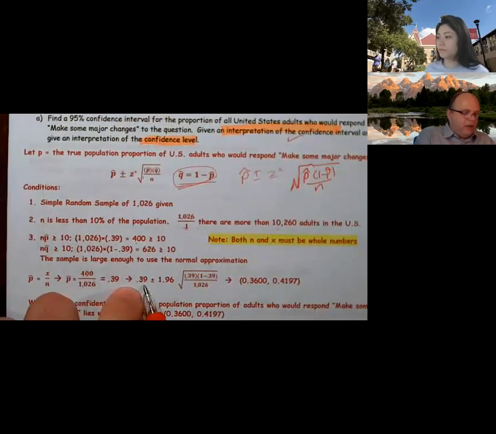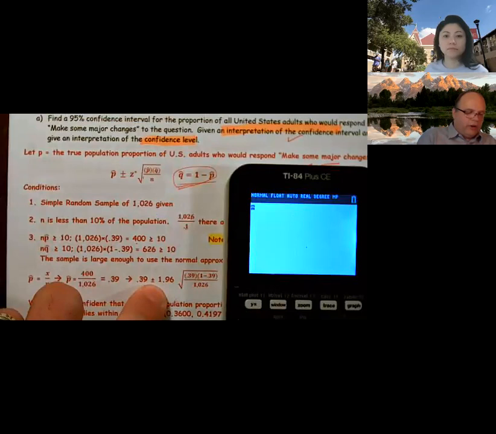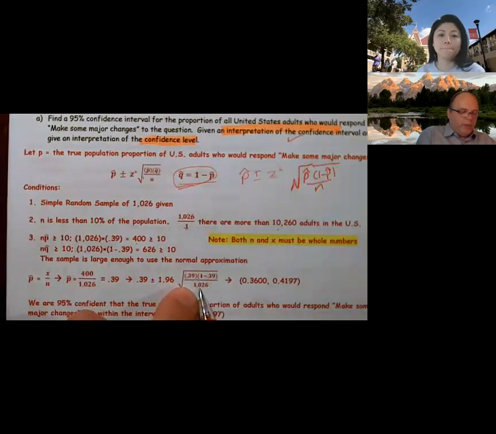All right, so we plug in to our formula, p hat. I need to calculate z star, and this is just as a reminder: second vars, inverse norm, they wanted a 95%. So (1 minus 0.95) divided by 2, 0 and 1, and we end up getting 1.96. Then 0.39 times 1 minus that, or 0.39 times 0.61, divided by the sample size. And this would be our interval within rounding.